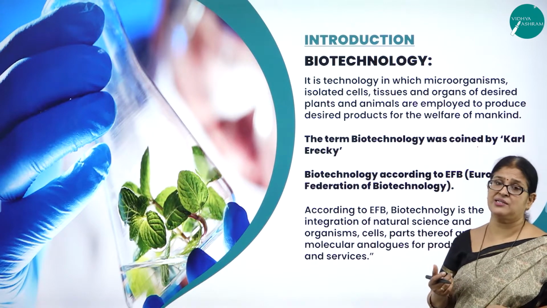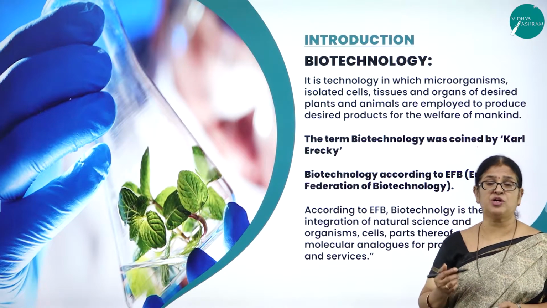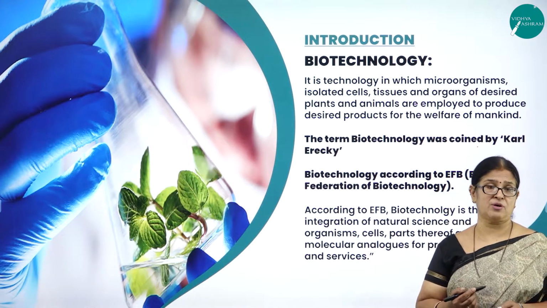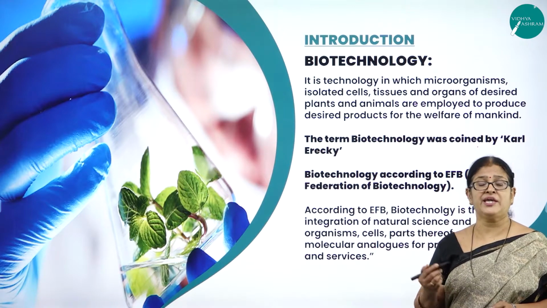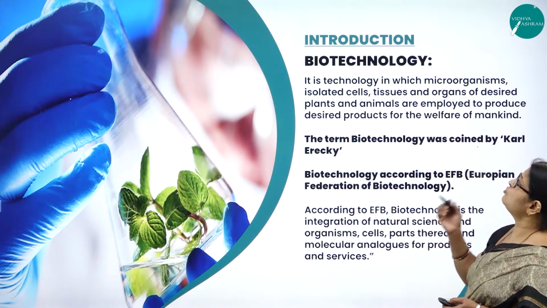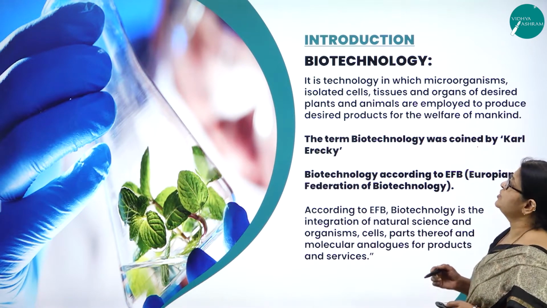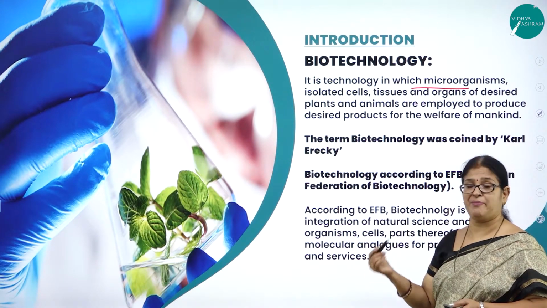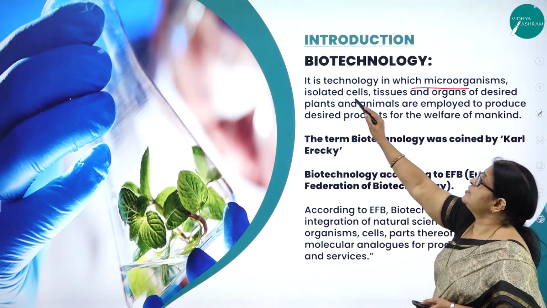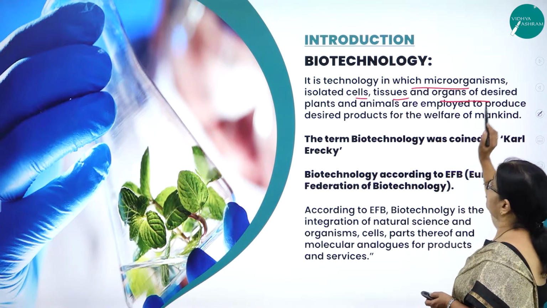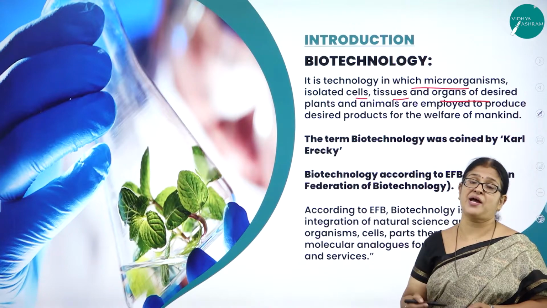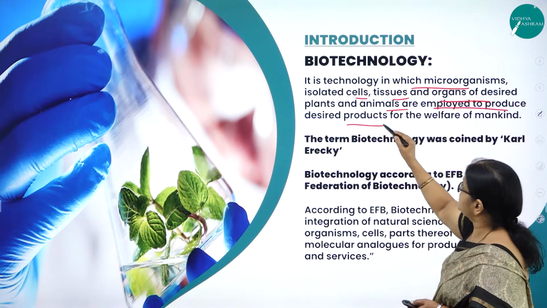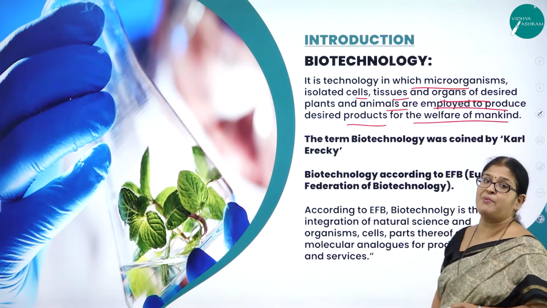Now let us understand the definition of this word called biotechnology and how this very important concept came into existence. So what is biotechnology? It is a technology in which microorganisms, it might be microorganisms or it might be a cell or a tissue and organs of desired plants and animals are employed to produce desired products for the welfare of mankind.